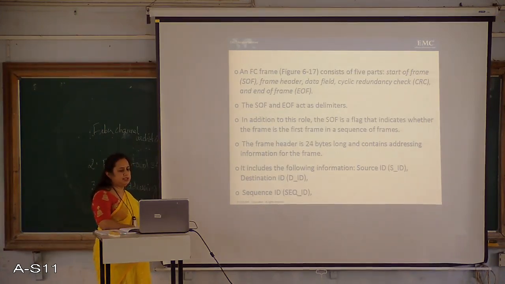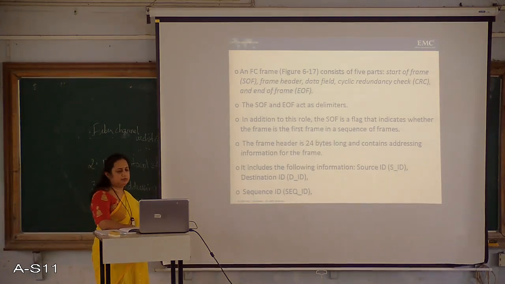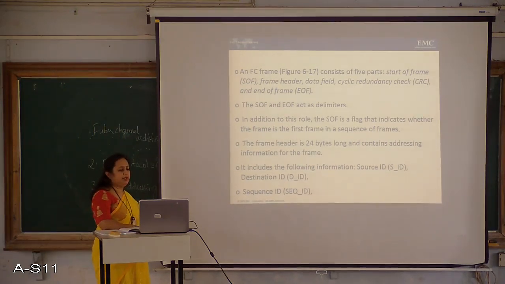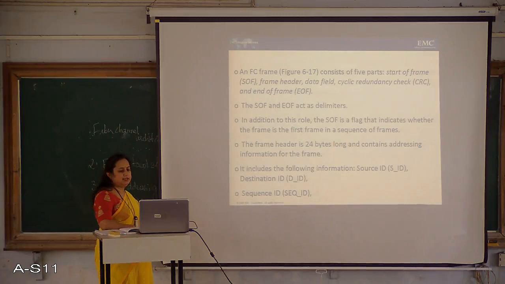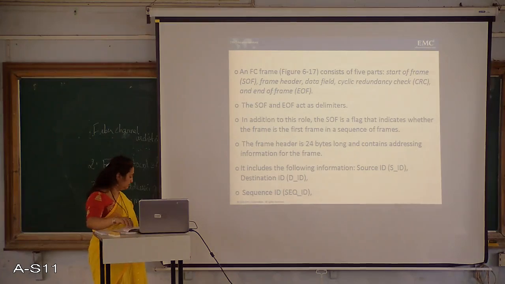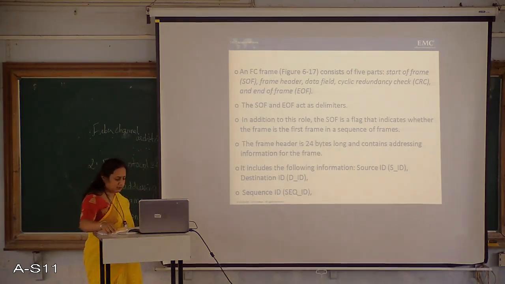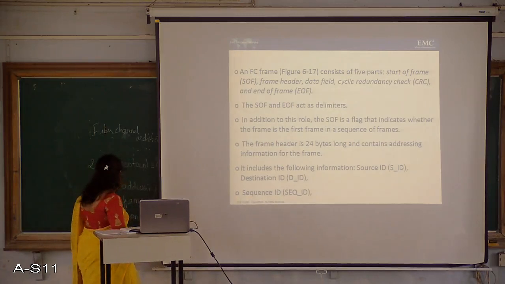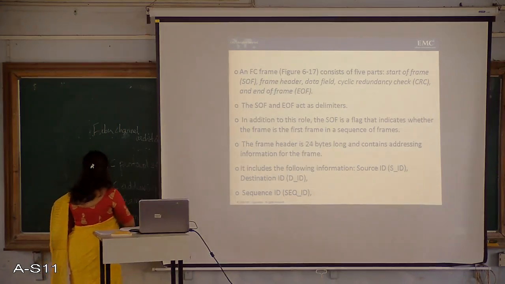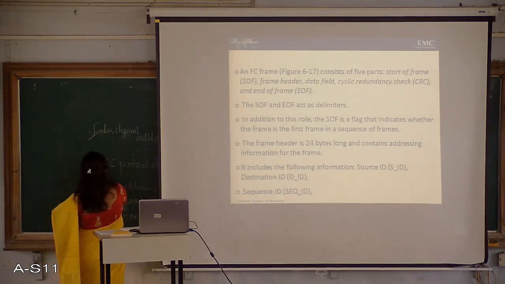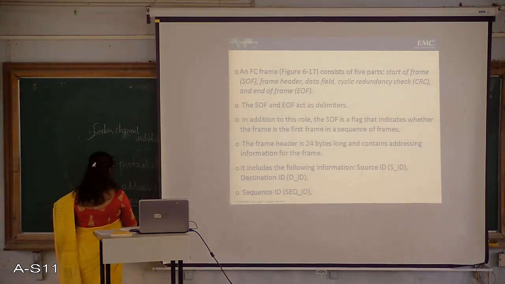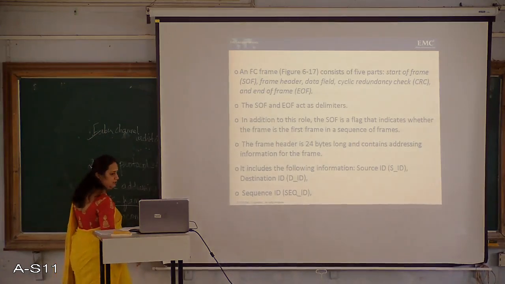An FC frame consists of 5 parts: start of frame, frame header, data field, cyclic redundancy check and end of frame. Now we'll see which are these 5 parts of an FC frame. So we have completed these topics, that is, what we mean by Fibre Channel architecture, FC protocol stack, FC addressing. Now we have come to the FC frame. So an FC frame has 5 parts.